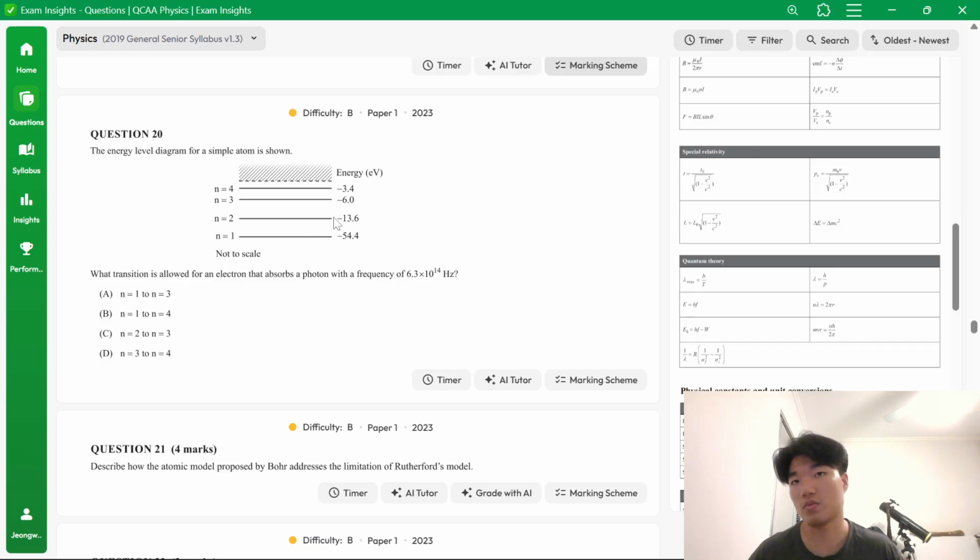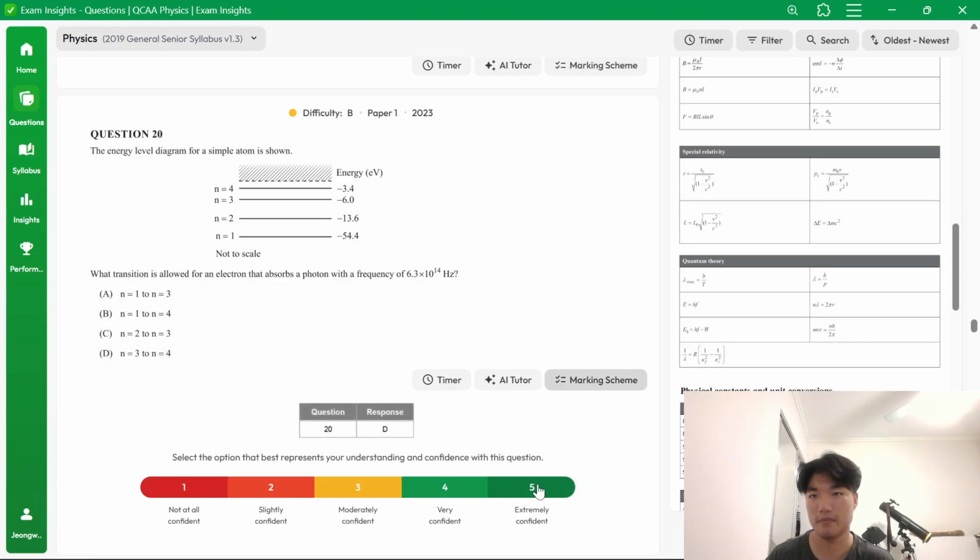Same with 3 to 2, that's more than 7. 4 to 3, however, seems reasonable because negative 3.4 plus 6, the difference is 2.6, which is basically spot on. So it's 3 to 4, which is D.